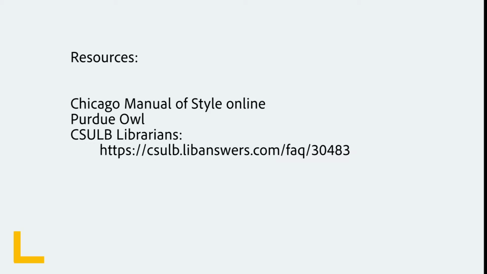ChicagoManualOfStyle.org as well as Purdue OWL are both excellent resources to use if you need to cite a source in a format not included here. If you'd like some individual attention with citations, it's really helpful to reach out to a librarian. You can find links to make an appointment, message, or email a librarian through https://csulb.libanswers.com/FAQ/30483.